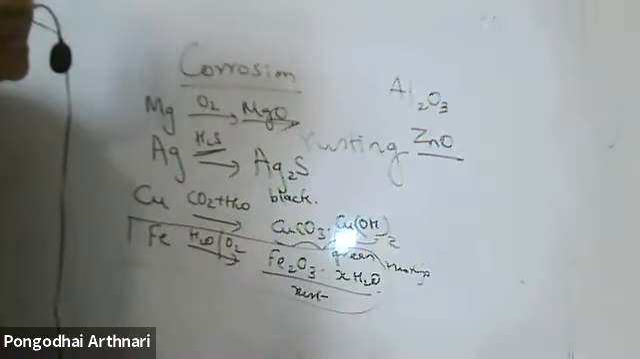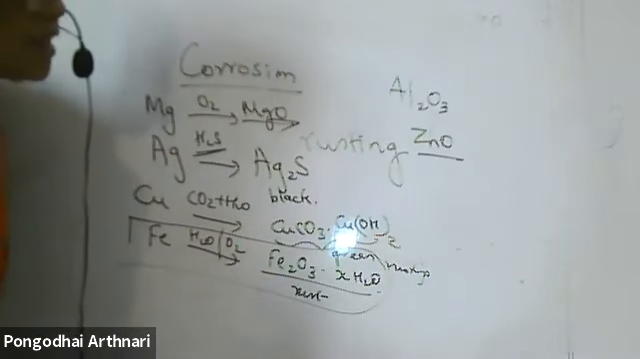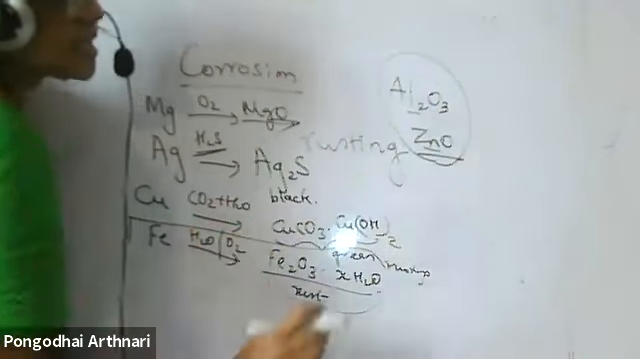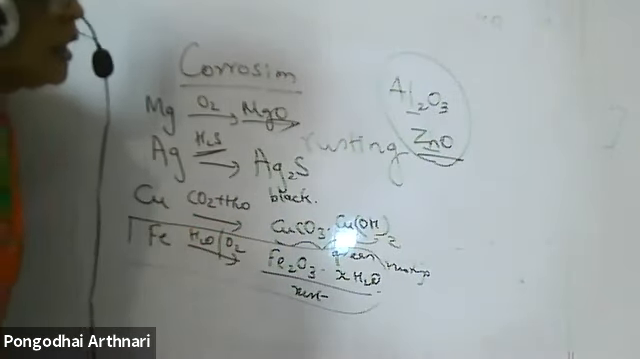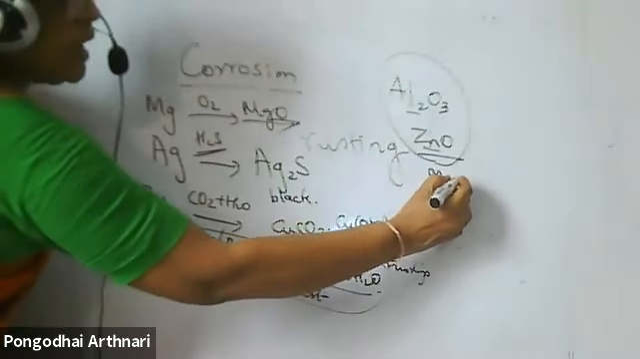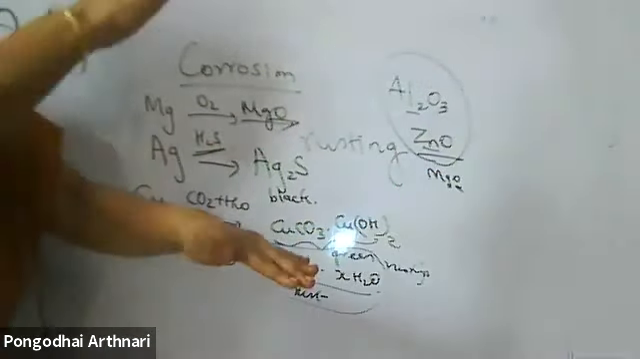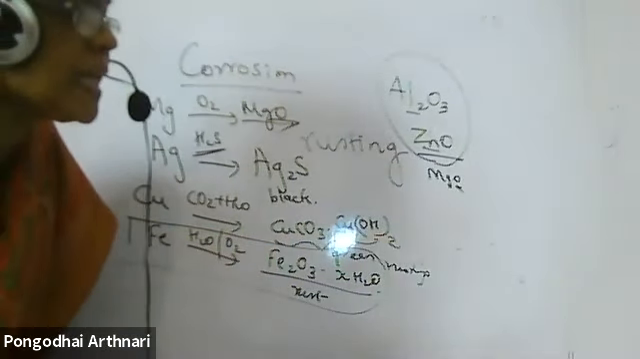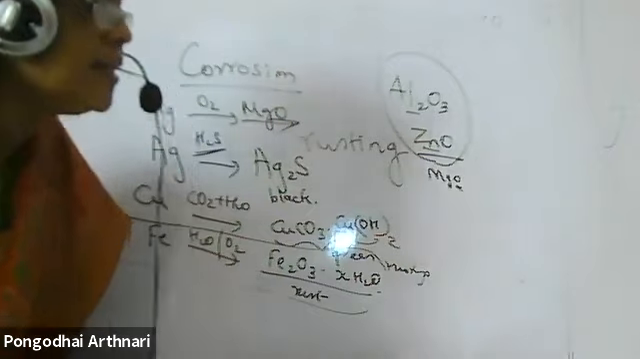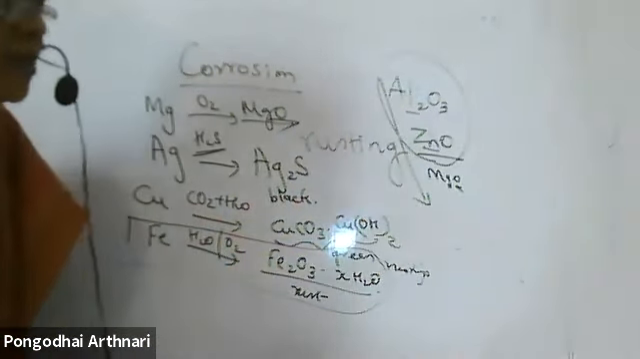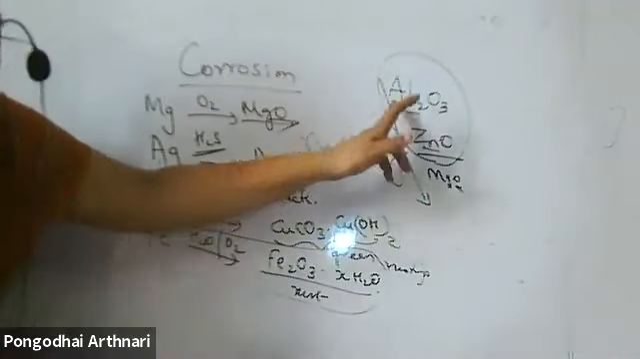Zinc also immediately reacts with oxygen to form zinc oxide. This corrosion of this metal is an advantage. How? This metal oxide, and magnesium oxide also, gets covered over the metal. Thereby, further reaction of the metal is being avoided. In these metals, corrosion is an advantage. Why? Because they form this compound.